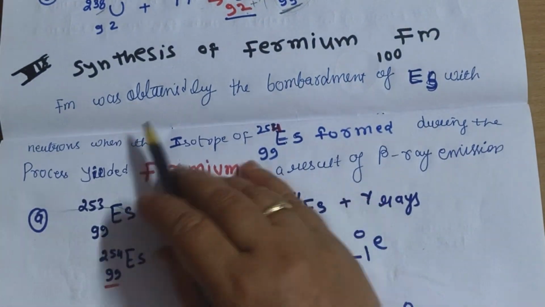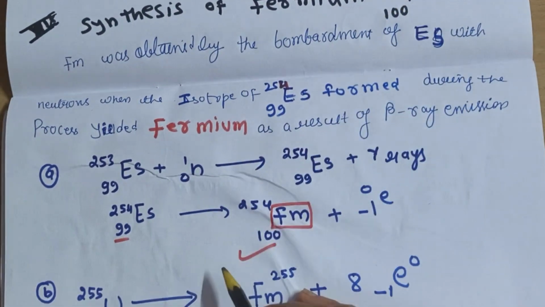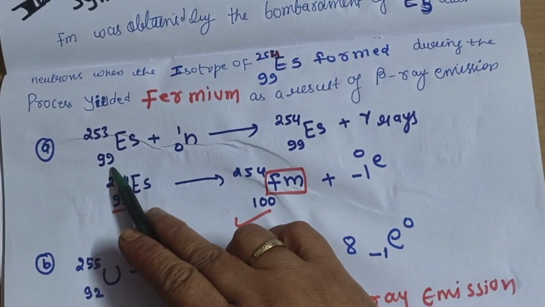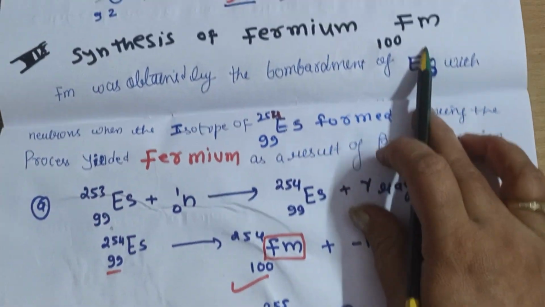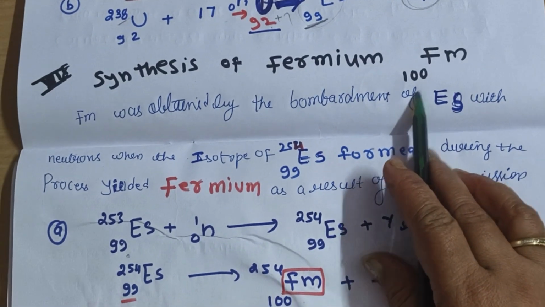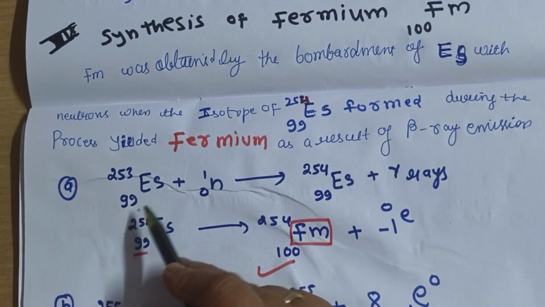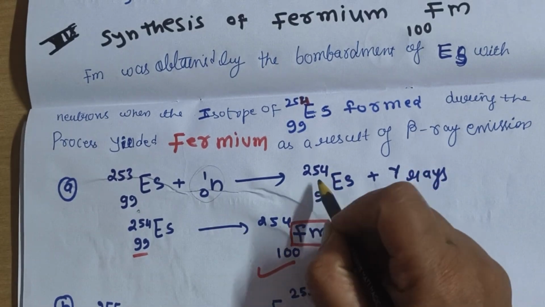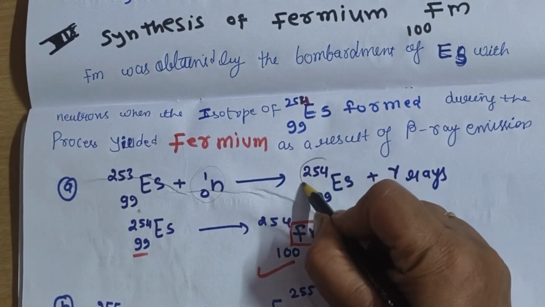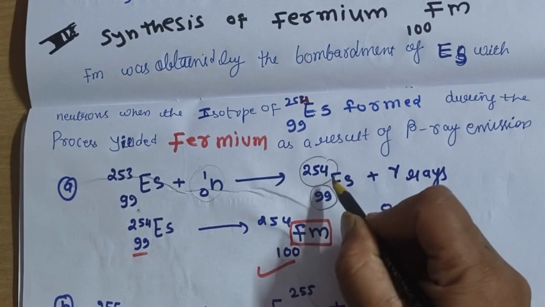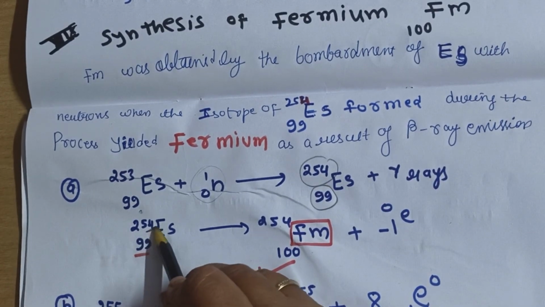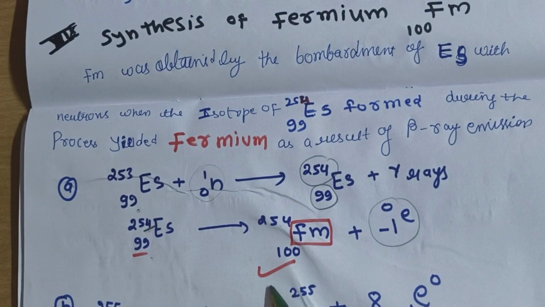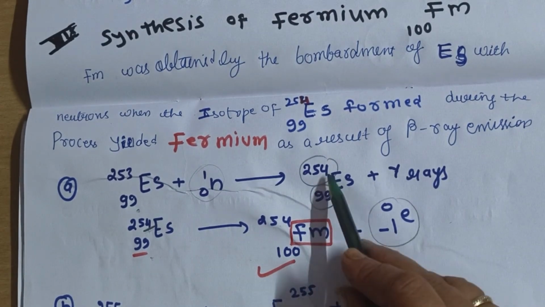So next is the synthesis of fermium. Fermium is atomic number 100. So to see the synthesis of fermium, it can be done from our einsteinium 99. The atomic number of fermium is 100. So what we have to do, it is 99. If we involve one neutron, it will convert into the isotope of einsteinium 254, 99. Take this einsteinium 254 isotope and emit one beta particle. Atomic number will increase by 1 unit and you will get your fermium 254.